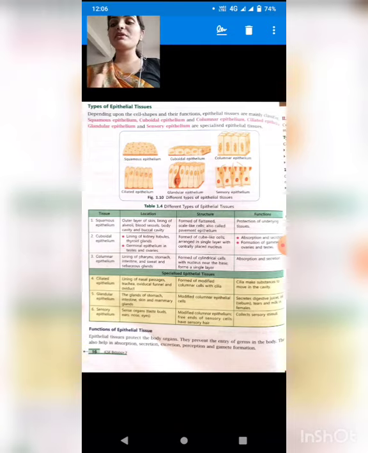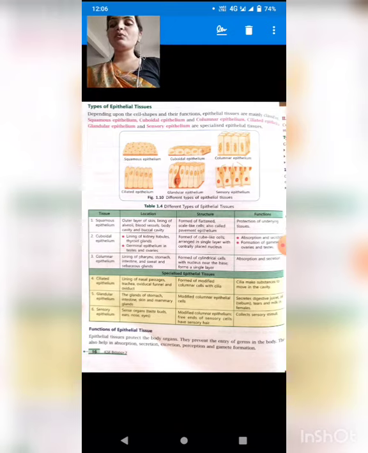The squamous epithelium is found in the lining of skin, alveoli, blood vessels, buccal cavity and body cavity. If we talk about the cuboidal, they are found in the linings of kidney, and the germinal epithelium in the testis and ovary. If we talk about the columnar, it is present in the pharynx, pharynx means the windpipe, students, stomach, intestine and sweat and sebaceous gland.